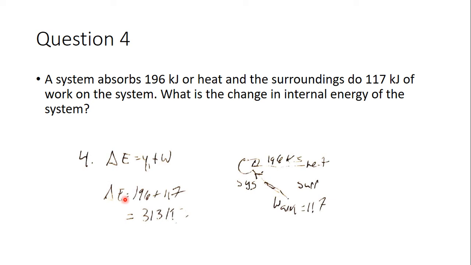So delta E equals 196 kilojoules of heat because it's absorbing it, so that's a positive value. The surroundings is doing work on the system, so that's also a positive value, positive 117. So 196 plus 117, because these are both positive values, delta E is 313.